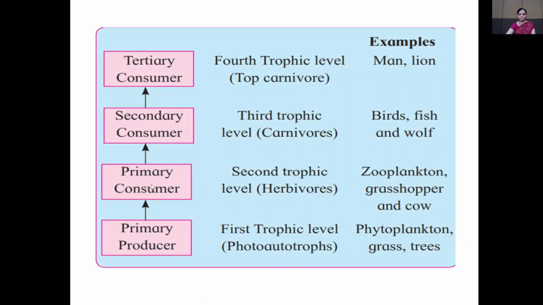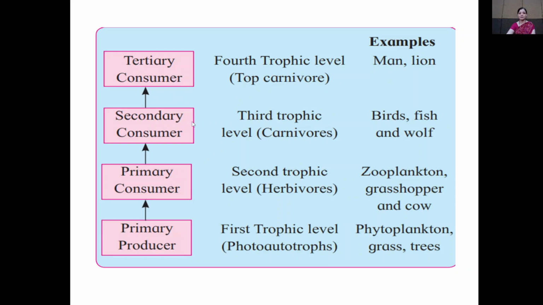Now see the trophic levels which are present in the ecosystem. There are 4 trophic levels: first, second, third, and fourth. The first trophic level is the photoautotrophs, the second is the herbivores, the third is the carnivores, and the fourth is the top carnivores. In the first trophic level, the primary producers are present. In the second trophic level, primary consumers are present.